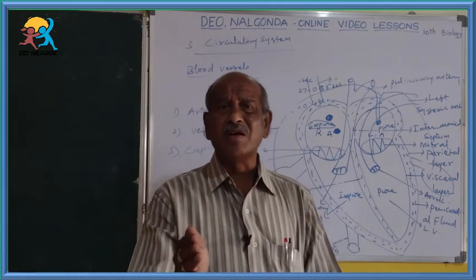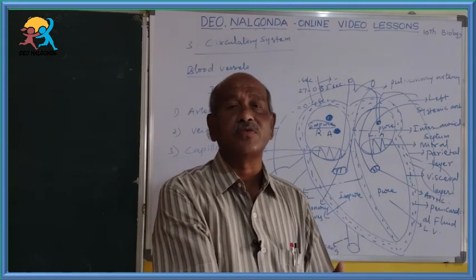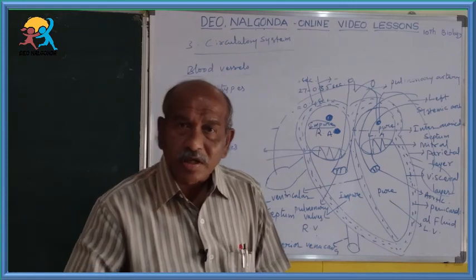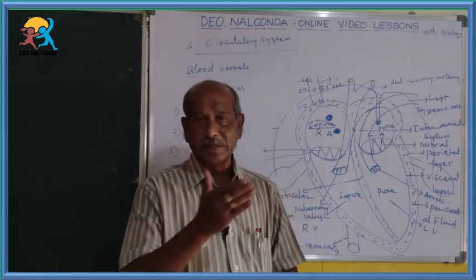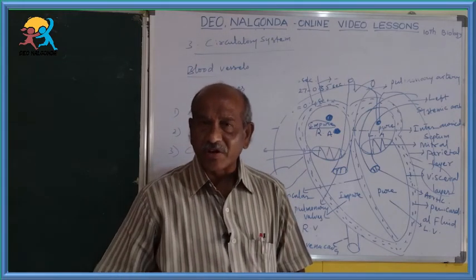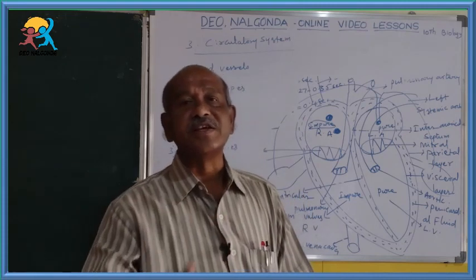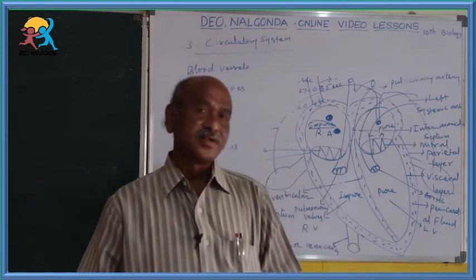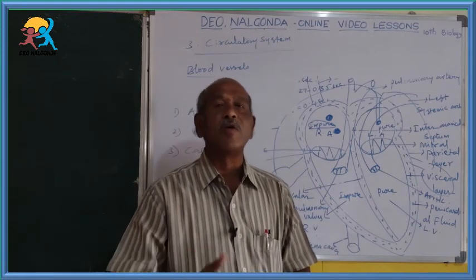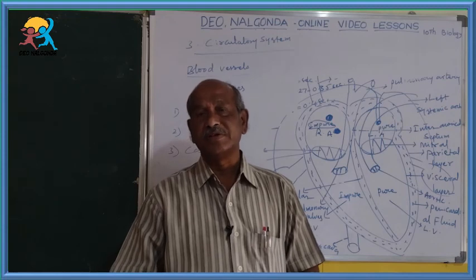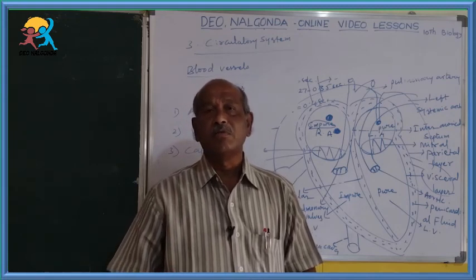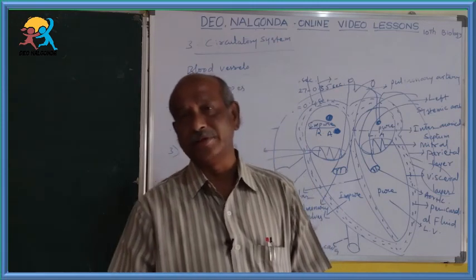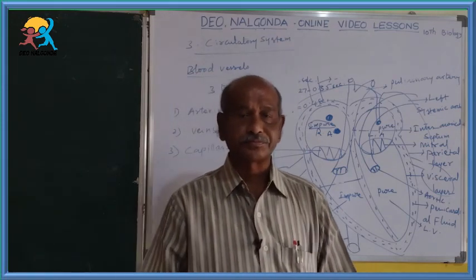That means arteries don't possess valves, veins possess valves. A scientist named Guy Loma Fabrici observed the valves present in the veins that prevent reverse flow of blood.